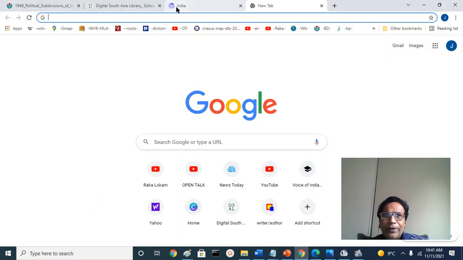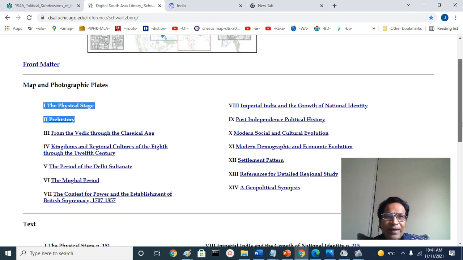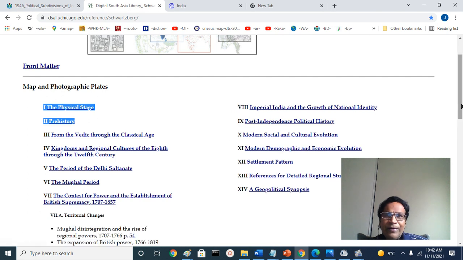we can see this. Before that, I will also show you an important thing. You can look for the Digital South Asia Library, the Schwartzberg Atlas, and if you notice, most of my presentations and maps are taken from here. It's a very fascinating open resource, and you can use it. You go to the map section, click on the contents, and there are many you can explore.